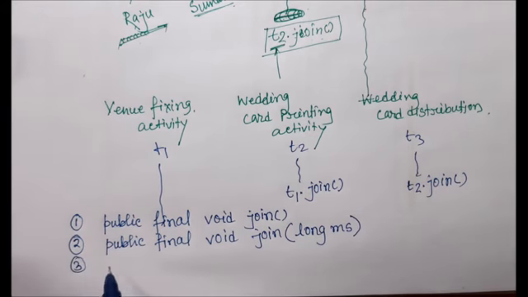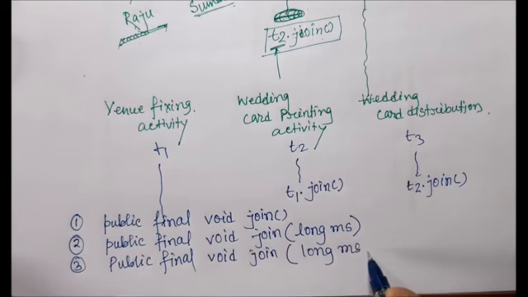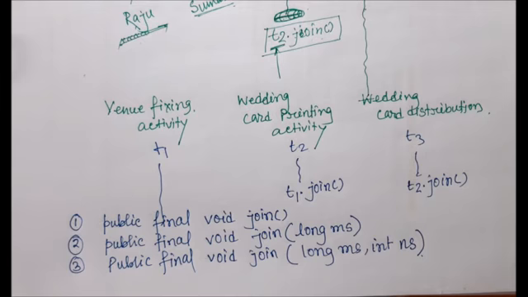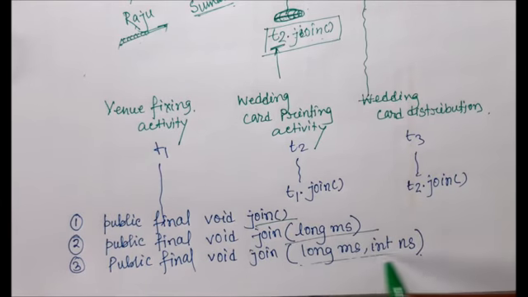And third one is public final void join(long millisecond, int nanosecond). Now we have one no-argument method, one one-argument method, and another two-argument method.